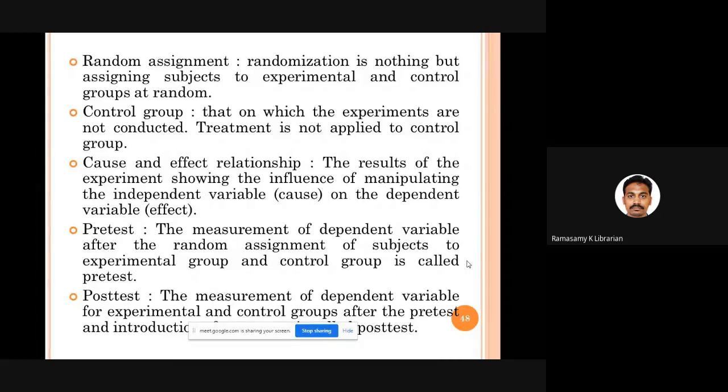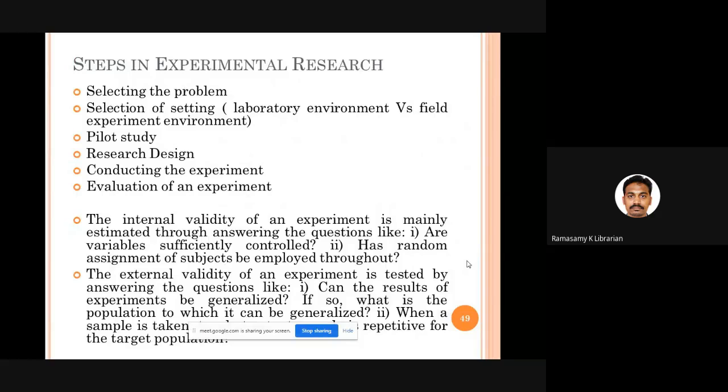In an experimental study, you are talking about a cause and effect relationship: to what extent the independent variable is causing the dependent variable to happen. You have a pre-test and a post-test. Before starting the treatment, you give a test. After completing the treatment, you conduct another test. Before taking tuition, you conduct a test to see how much mark they get. That is called a pre-test. After tuition is over, you again conduct a maths test and see how much they score. That is called a post-test.